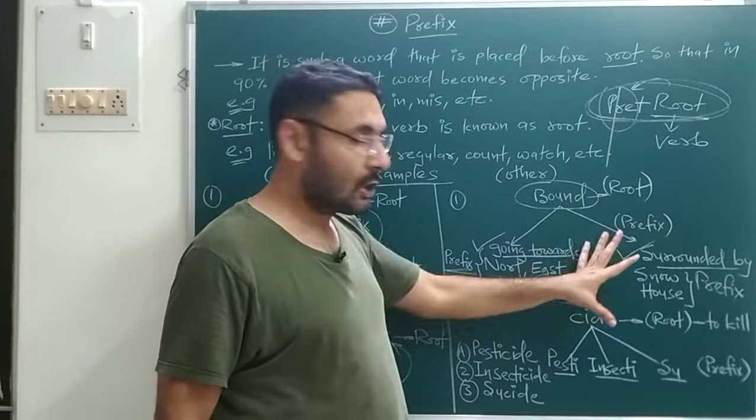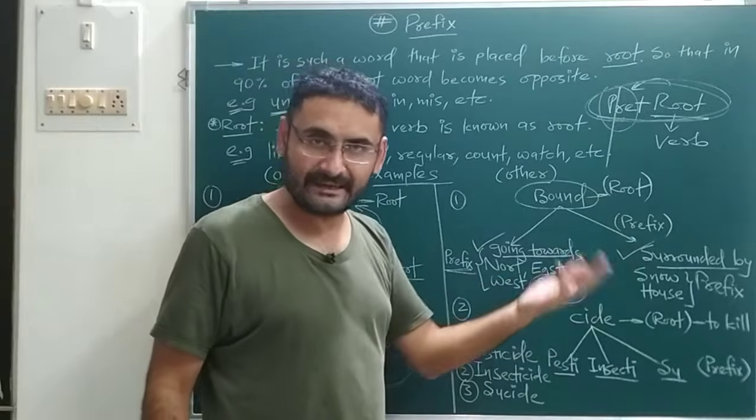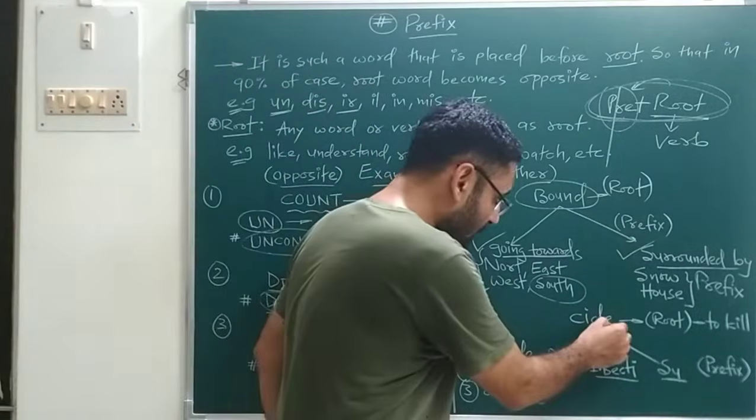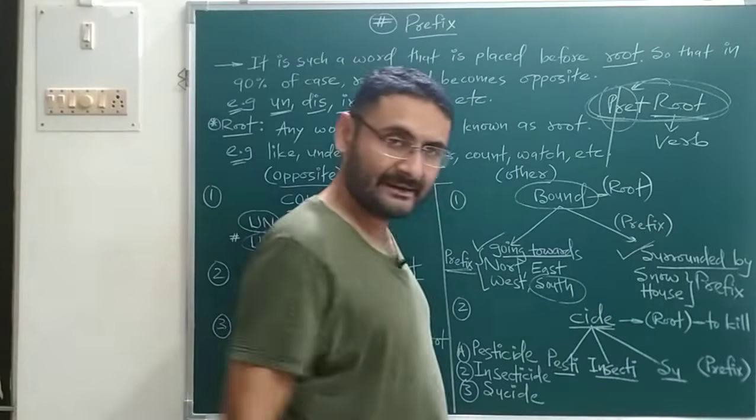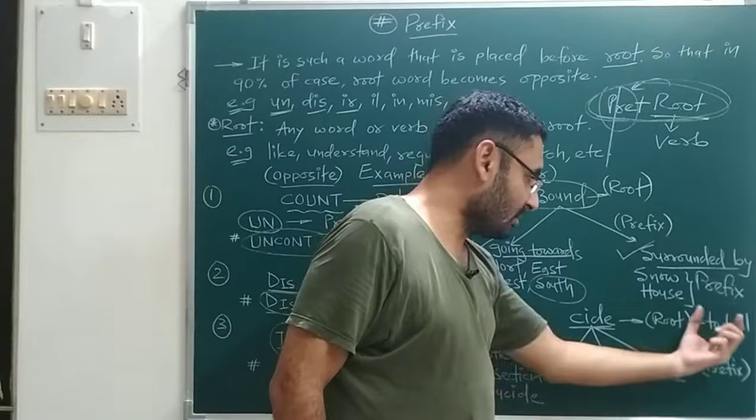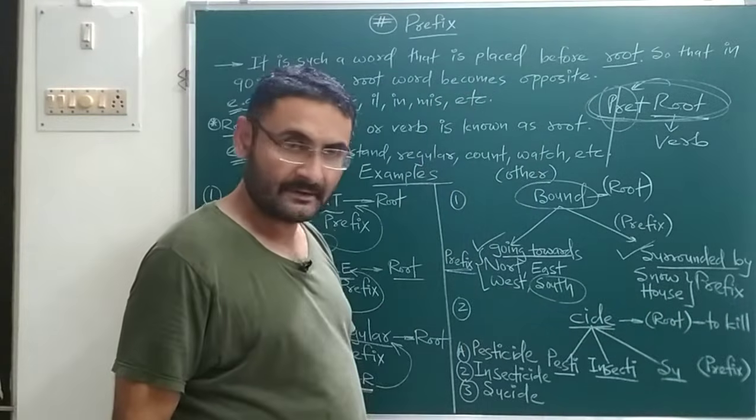So that is not the opposite things. It has certain meaning. Okay. One more example we will take. Over here I have taken root word as side, C-I-D-E, side. It is a verb. So root is what? Side. Side means what? To kill. Single meaning is there.